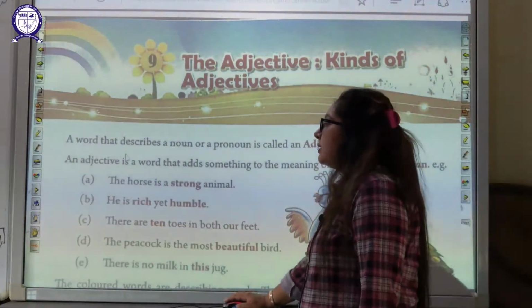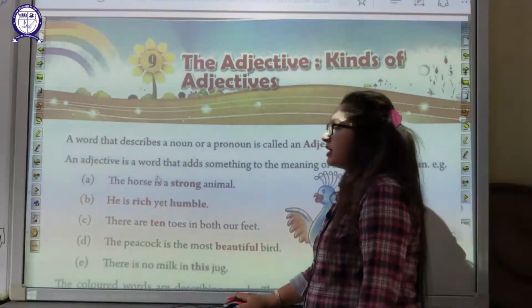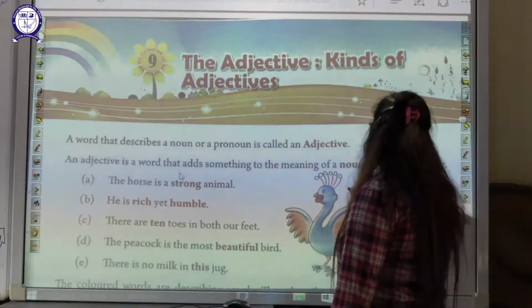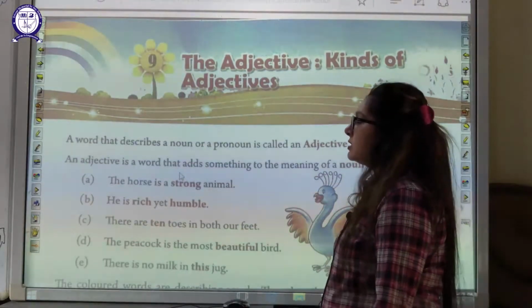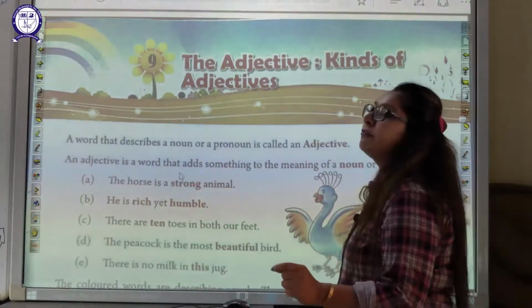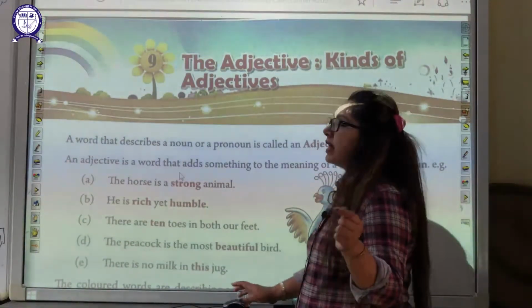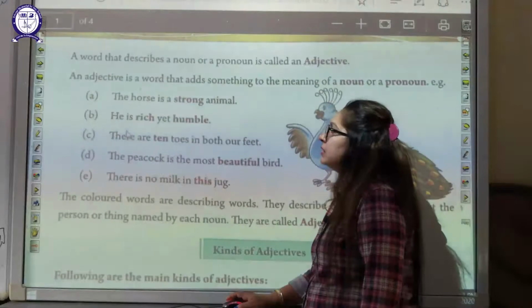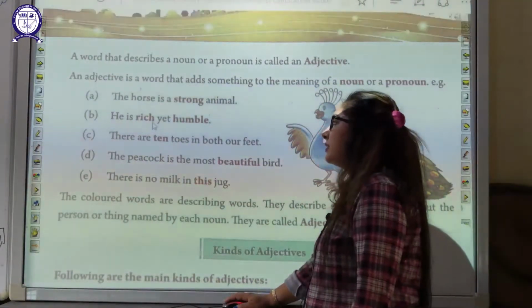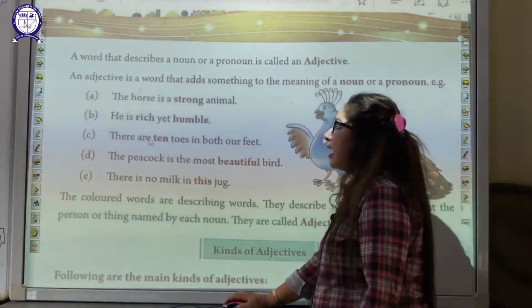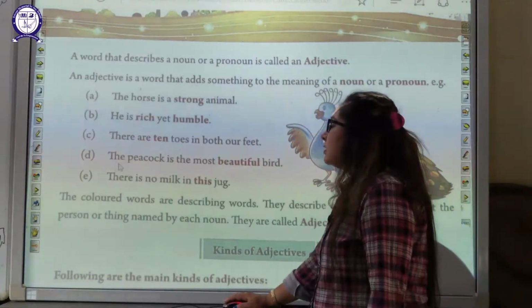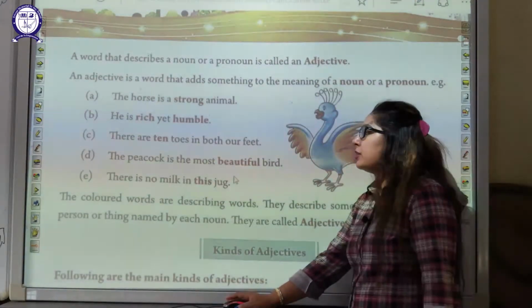So let's see which words come in adjectives. An adjective is a word that adds something to the meaning of a noun or a pronoun. For example, the horse is a strong animal. He is rich yet humble. There are 10 toes in both our feet. The peacock is the most beautiful bird.